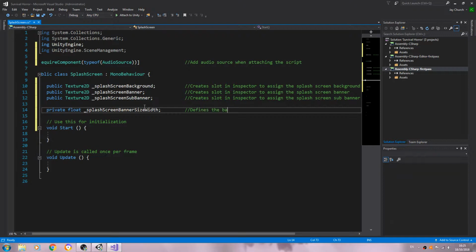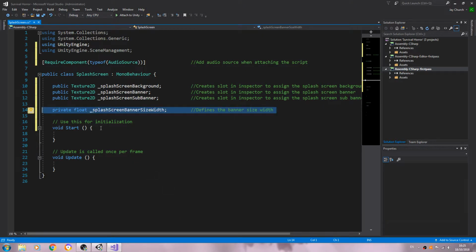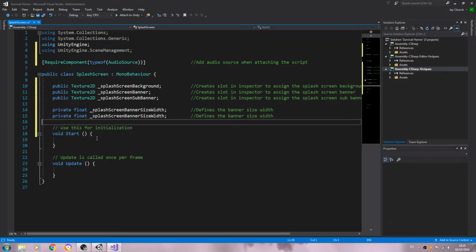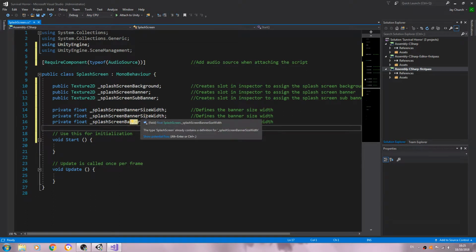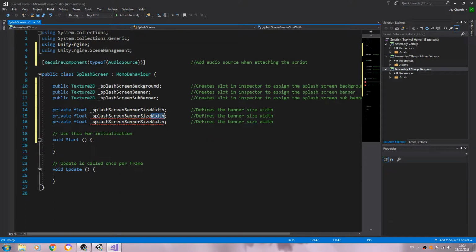Defines the banner size width. Again, we'll paste that in twice. We'll change the next one to height, and the next one to offset.